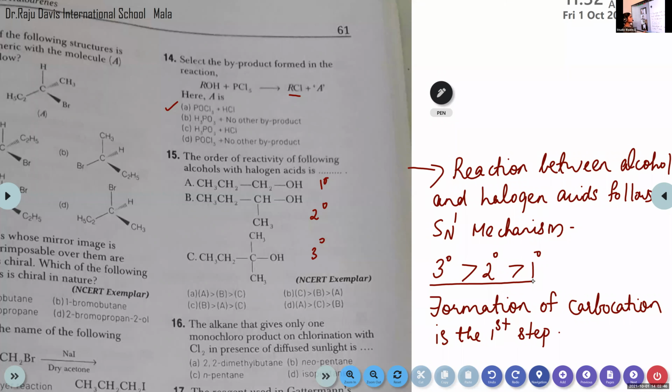So in the SN1 mechanism, there are 2 steps. The first step is the formation of carbocation. The second step is the attack of the nucleophile on this carbocation, right? The order of stability among carbocations is tertiary, then secondary, then primary. So the same order will be followed in the reactivity of these alcohols with halogen acid. So what will be the correct order? Yes.